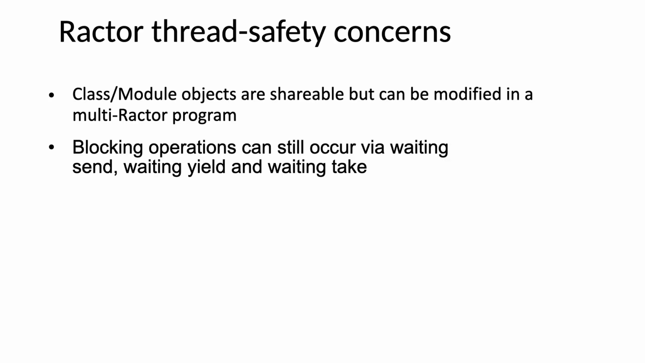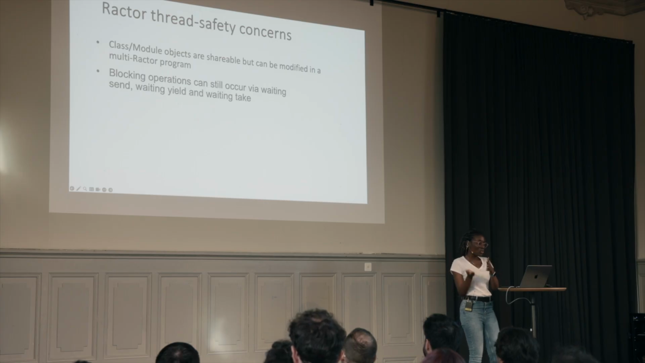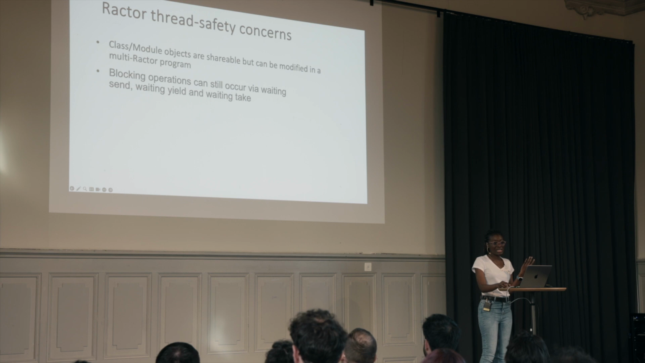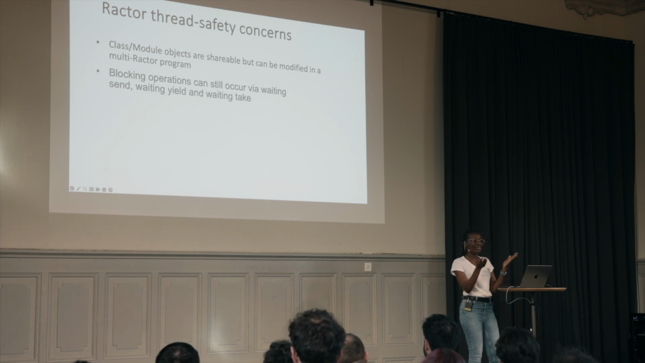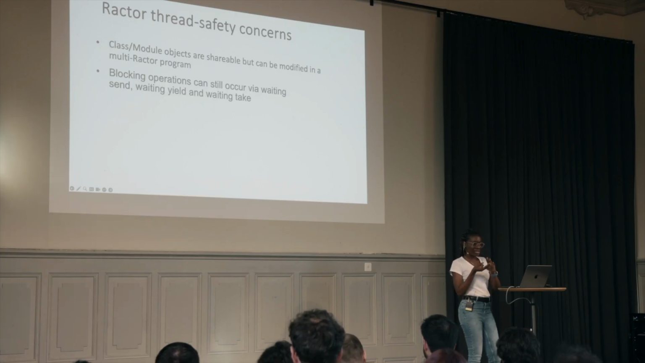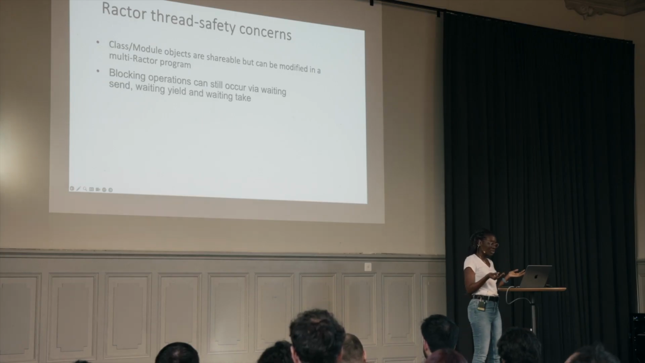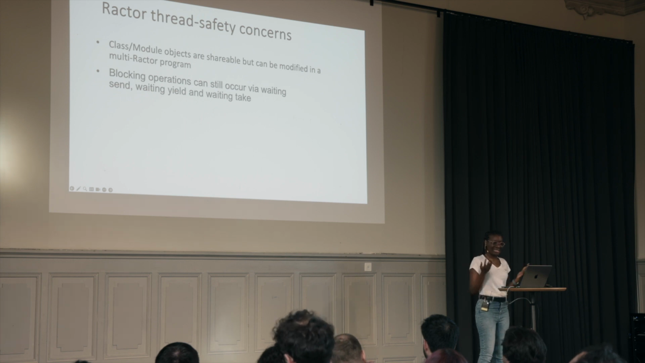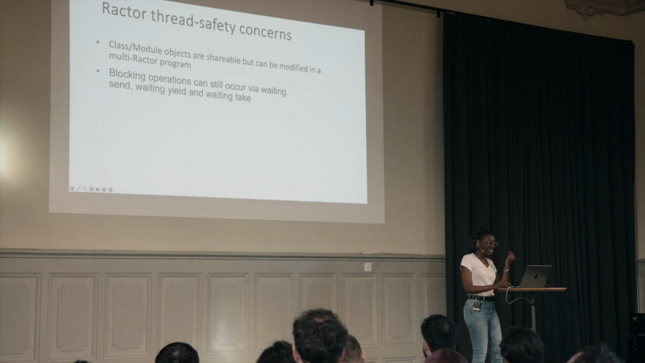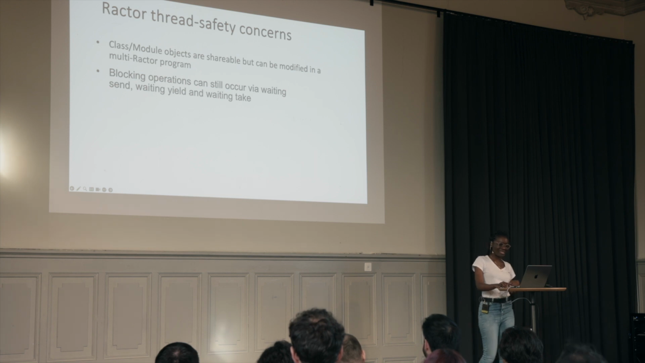Second thing, blocking operations can still occur via waiting send, waiting yield, and waiting take. So this means that we can still create programs that have deadlock or live lock issues. At the beginning, we said we have three thread safety concerns: race conditions, data races, deadlock, or live lock issues. And now we can see that it looks like we still have to tweak a few things.